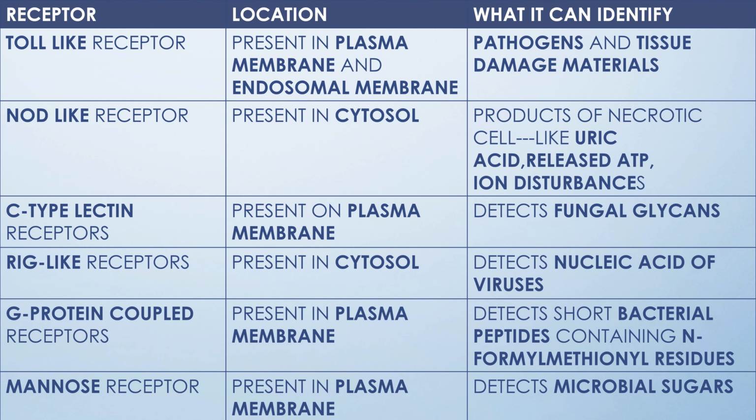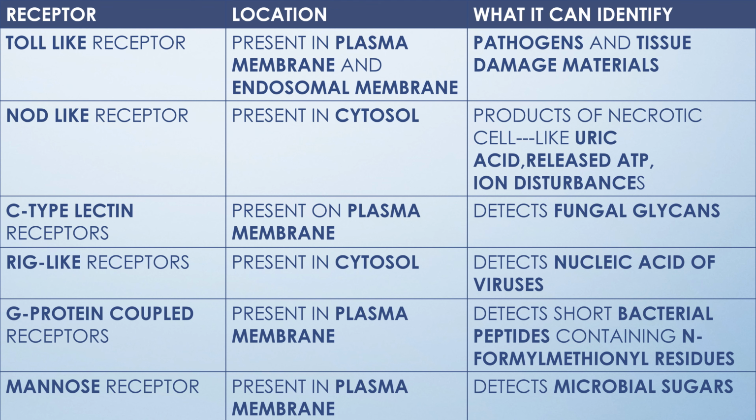Here is the description of all the 6 types of receptors, their location and what they can identify. So as mentioned, the toll-like receptors, the C-type lectin receptors, the G-protein coupled receptors and the mannose receptor are present in the plasma membrane of the cell, whereas the NOD-like receptor and the RIG-like receptors are present in the cytosol. So each receptor can identify different particles.